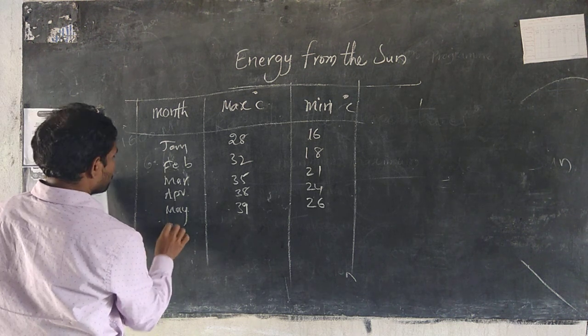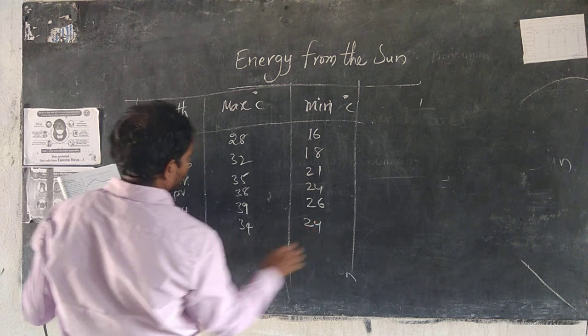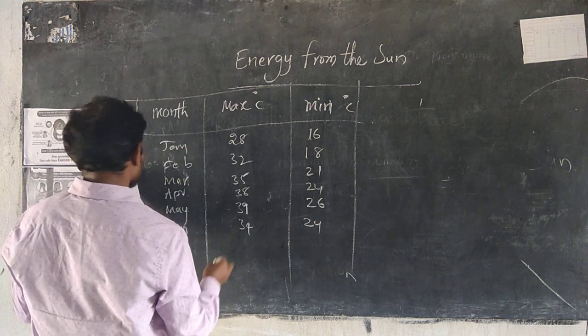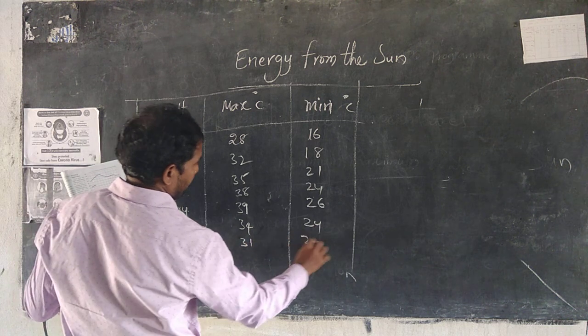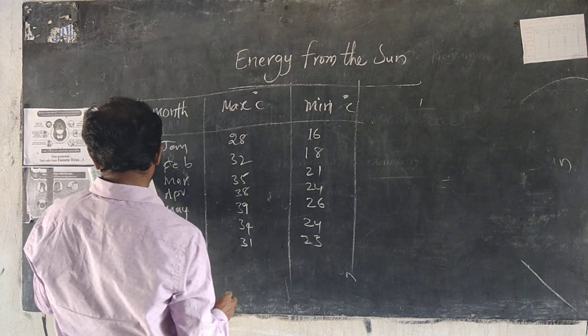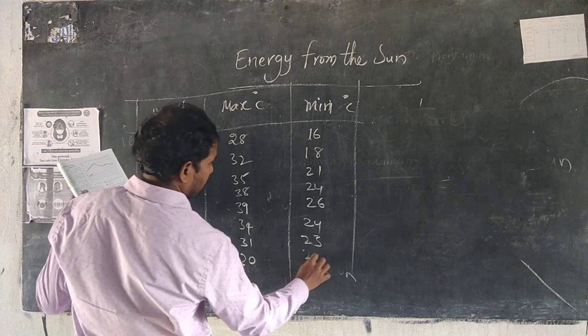And June 34, 24. July 31, 23. August 30 and 22.